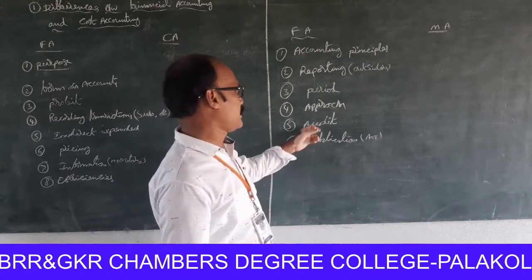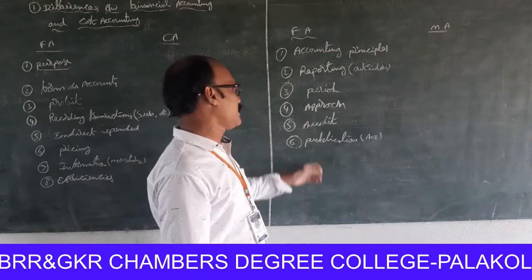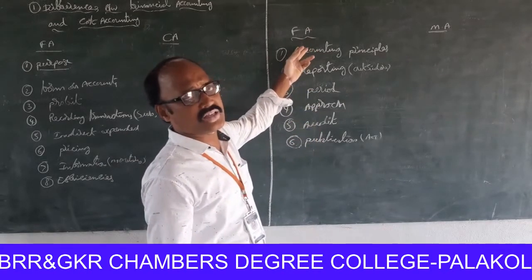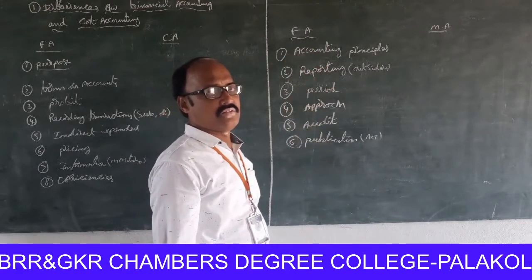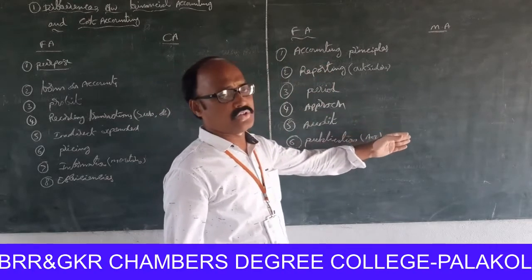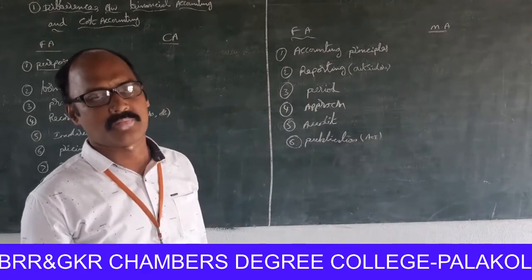Next one, audit. Audit is compulsory for financial accounting. That means the financial statements must complete the auditing process. But auditing is not possible in management accounting books.